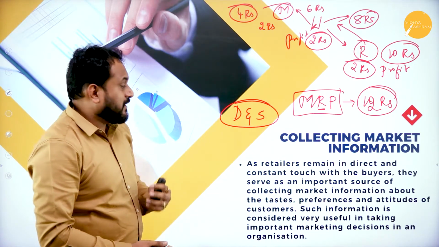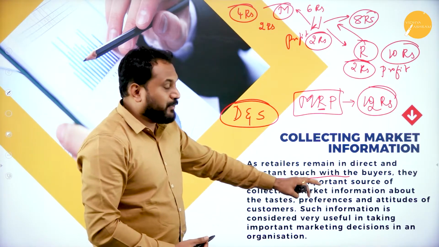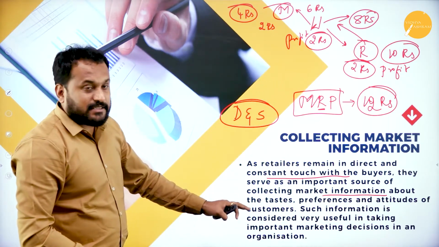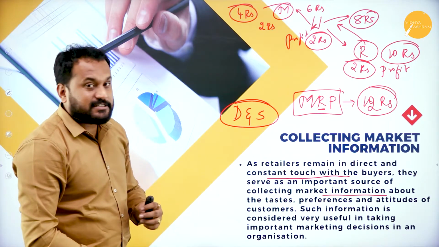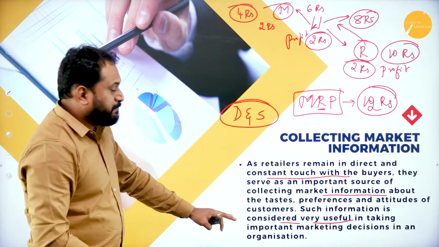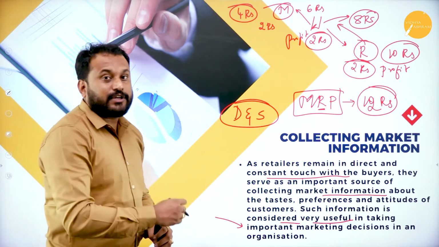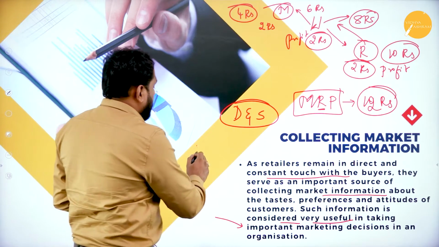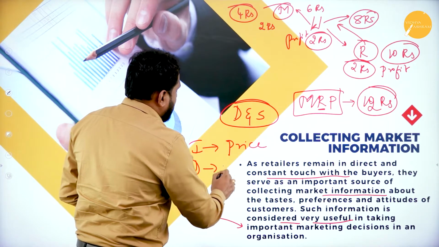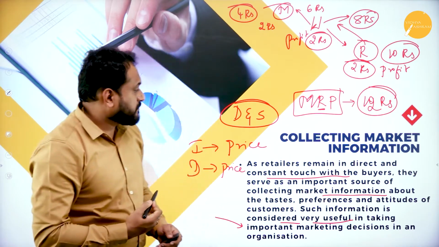Now, as retailers remain in direct and constant touch with the buyers, they serve as an important source of collecting market information about the taste, preferences and attitude of customers. Such information is considered very useful in taking important marketing decisions in an organization. With that, they also give information on whether we should increase the price or decrease the price. That is the information the manufacturer will get to know.